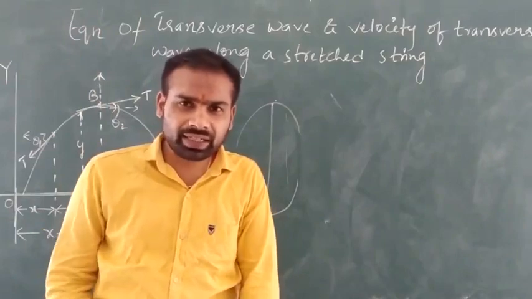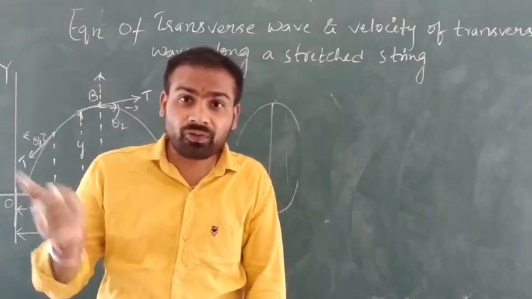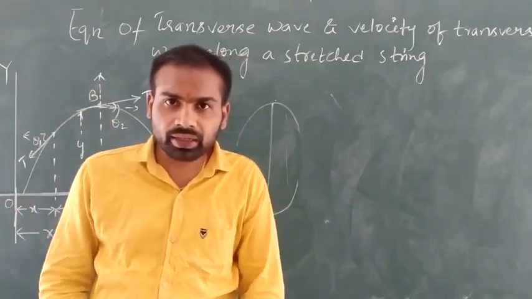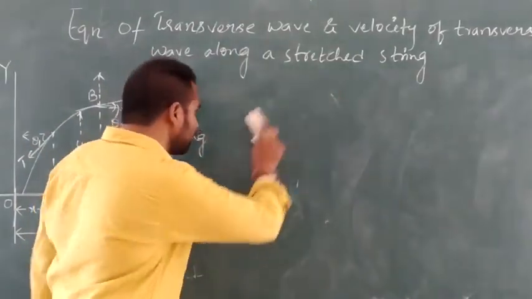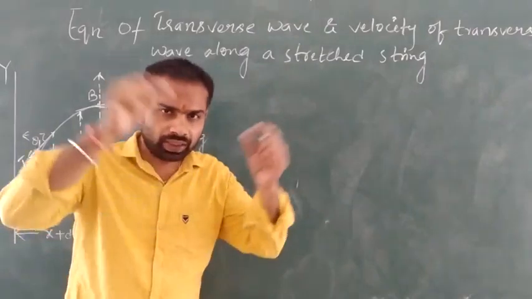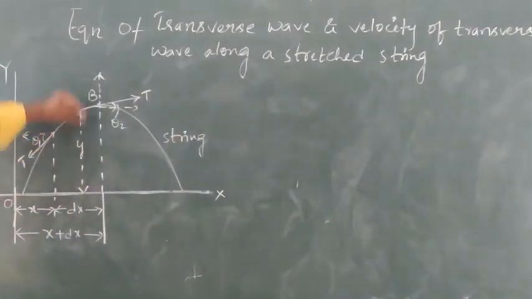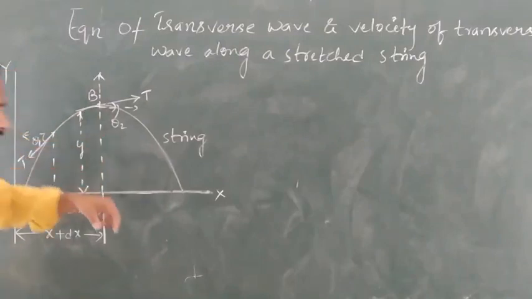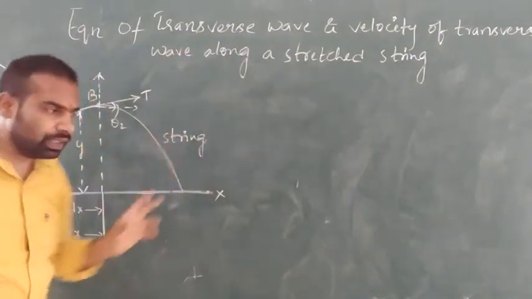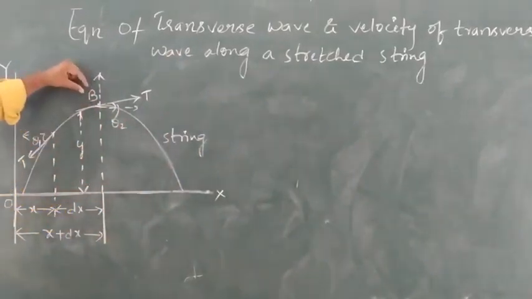Now what is our intention? Here we are going to find the equation of transverse wave and velocity of transverse wave. Very important. Let us consider a string which is plucked perpendicular to its length and released. Now let us consider the picture of the string at one of the extreme positions.